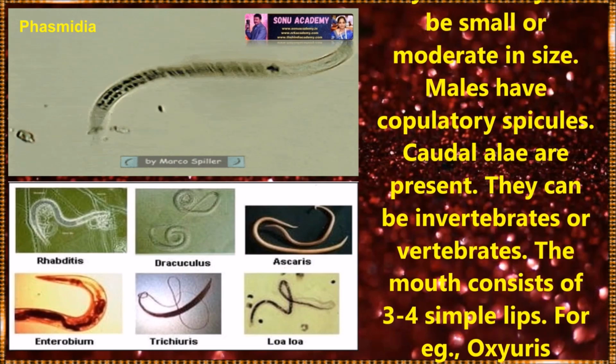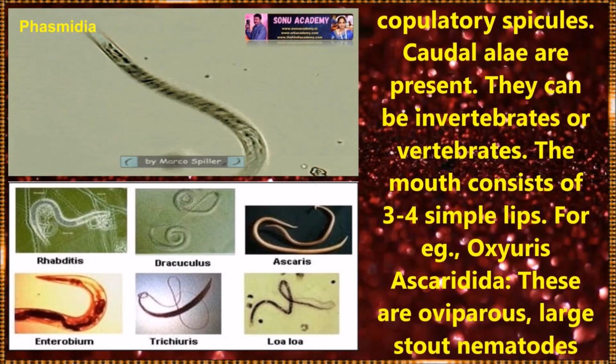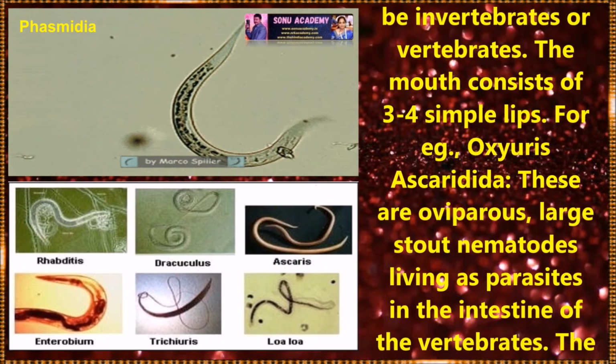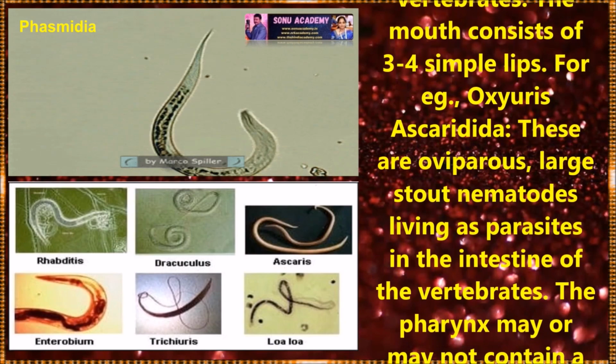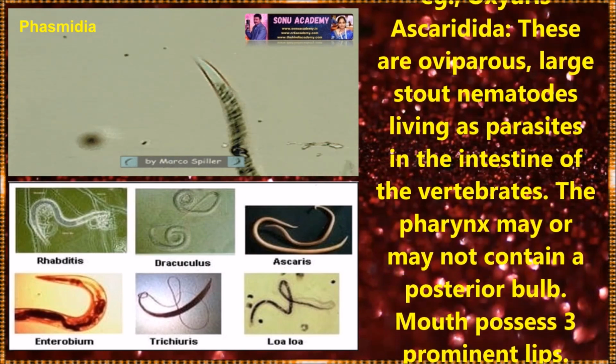Next one, order Oxyurida. They can be small or moderate in size. Males have copulatory spicules. Caudal alae are present. They can be invertebrate or vertebrate parasites. They consist of 3 to 4 simple lips. Example: Oxyuris.